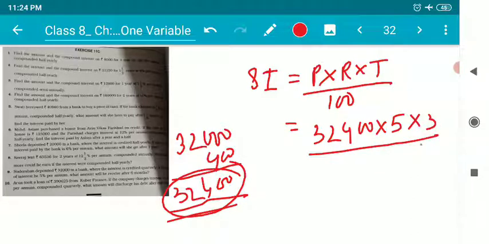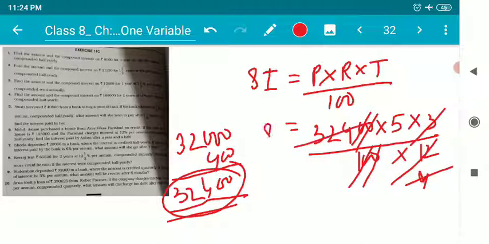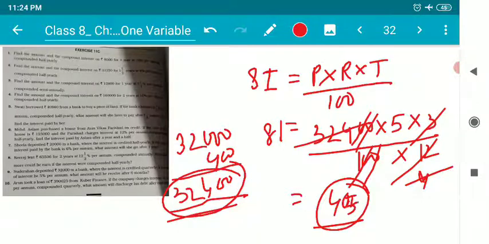So it's 3 by 12 into 100. The zeros cancel. 3 4s are 12, 4 8s are 32, 4 1s are 4, 5 1s are 5, 5 8s are 40, so 405.